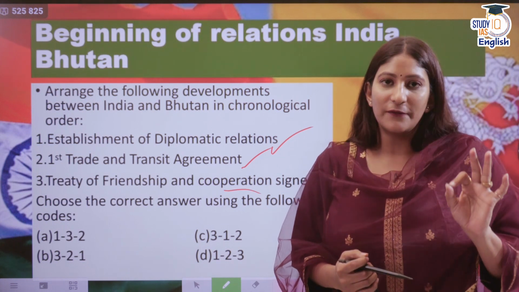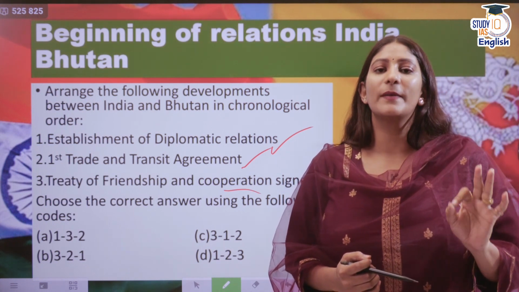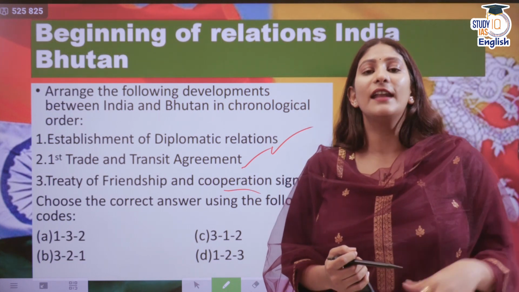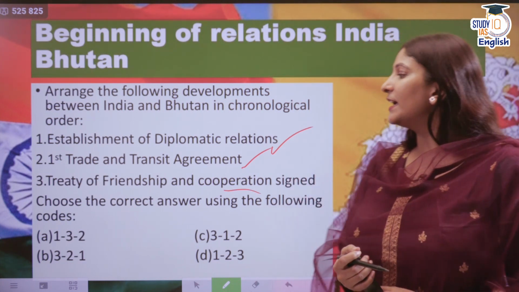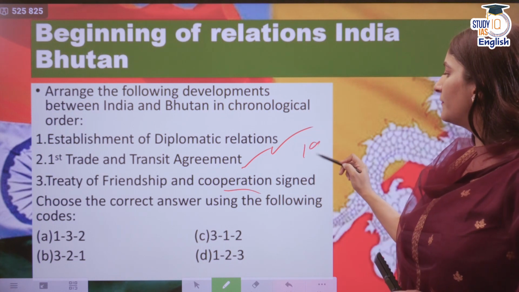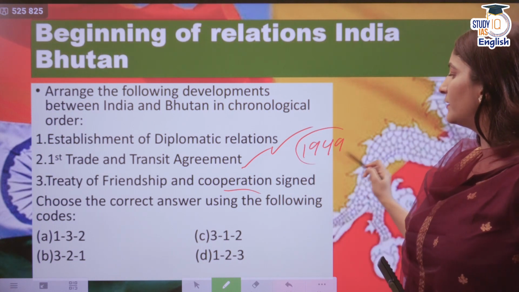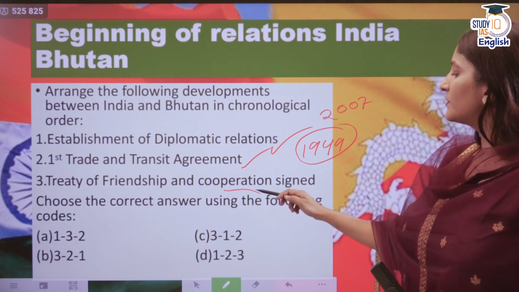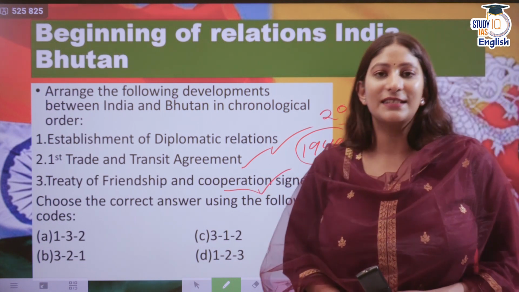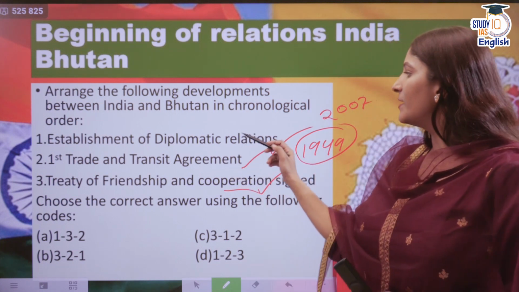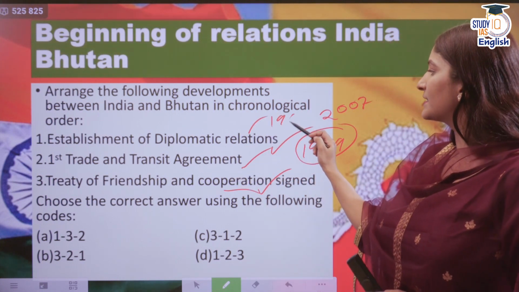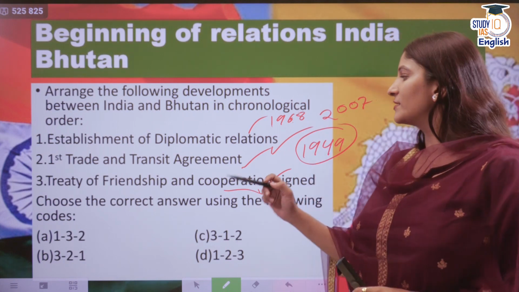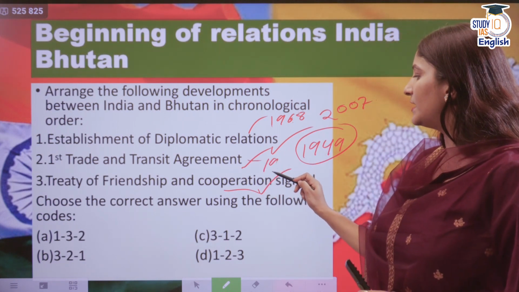See, the treaty of friendship and cooperation was first signed in the year 1949. And thereafter it was revised in the year 2007. So remember that first it was in 1949, the first ever, and it got revised in 2007. So first will of course be the third. Then establishment of diplomatic relations happened in 1968. Alright. And thereafter the first trade and transit agreement was signed in 1972.